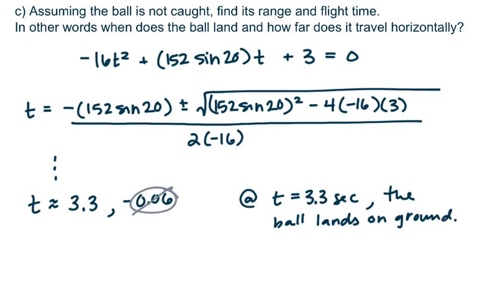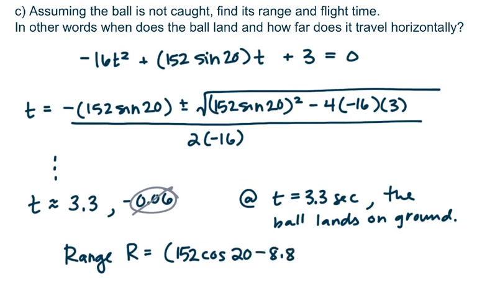How far does the ball travel? Well, the horizontal distance is the x component at t equals 3.3. So my x component, or my range, r, is going to be 152 cosine 20 minus 8.8 t.